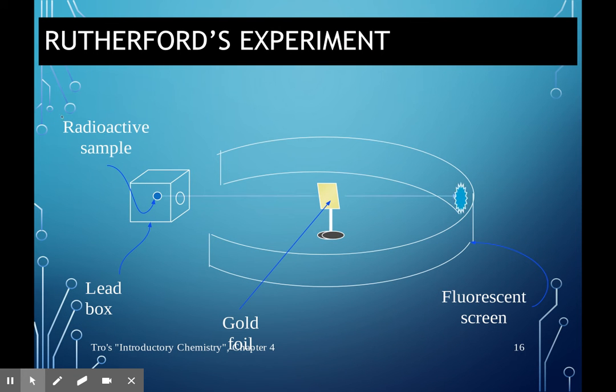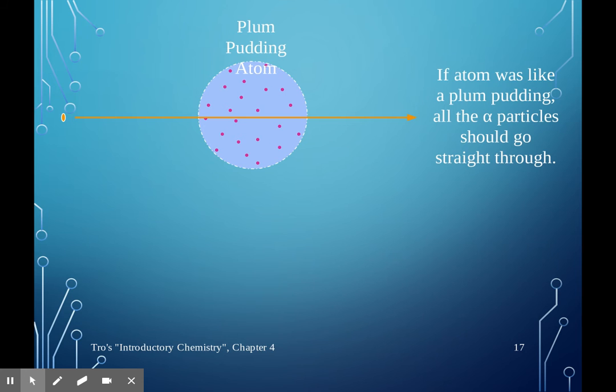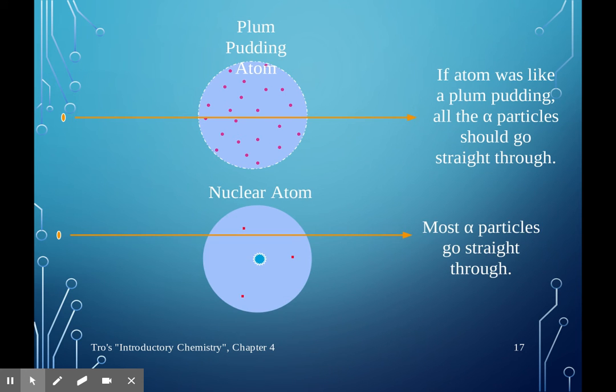What he did was he stuck a piece of gold foil in the center, and then he took some alpha particles, a radioactive sample, and shot it at the gold foil. Because he thought the atom had tons of empty space, he thought most of those alpha rays were going to go straight through and hit the barrier. What actually happened was most of the particles did go through, which meant that the atom was mostly empty space.